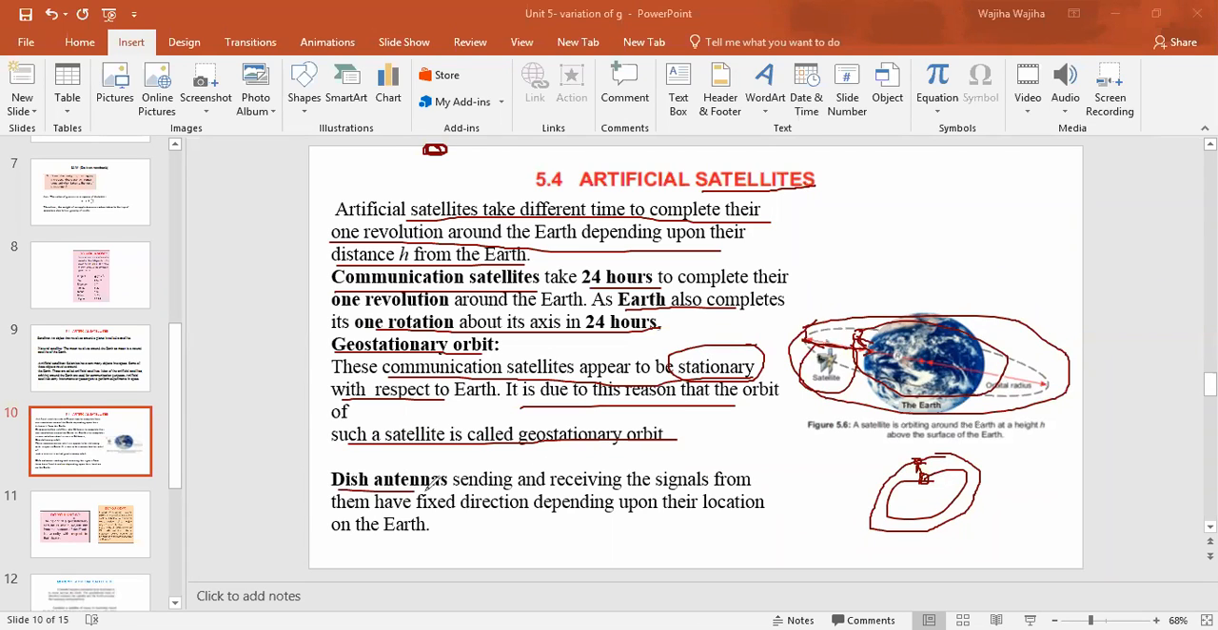Dish antennas, as you all know, send and receive signals from them, and have a fixed direction depending upon their location on the earth. So with geostationary orbits we have dish antennas. With the help of dish antennas you can send information, and we can also receive information in the form of signals. These signals are basically in the form of waves. Through this we get the information, and the antennas have a fixed direction which depends upon their location on the earth.